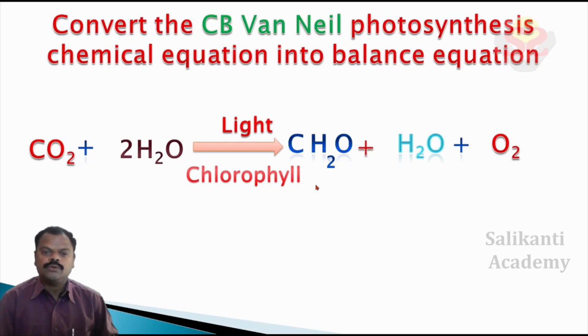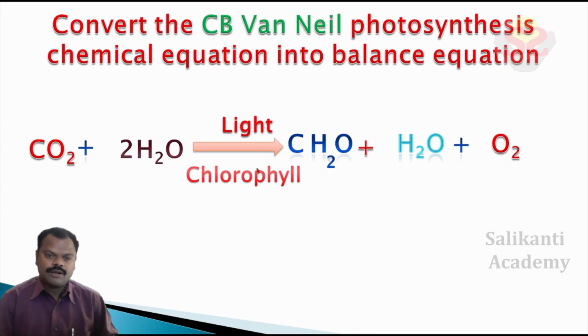Before going to balance this equation, you must know some points. According to the law of conservation of mass, mass is neither created nor destroyed, but mass changes from one form to another form.